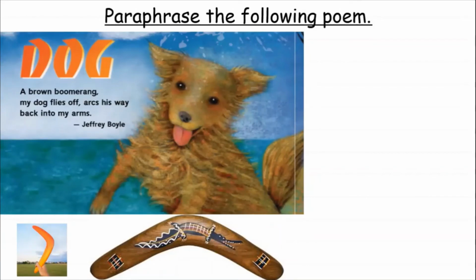Jeffrey Boyle. Okay, so if you understood everything in this poem, you can go to step number 2 or 3. If there's anything you didn't understand, you have to look it up. Like, for example, boomerang, we can see the picture of a boomerang down. Okay, so what did you understand? I understood that the dog goes running off and then he comes back just like a boomerang. Let's write it down.